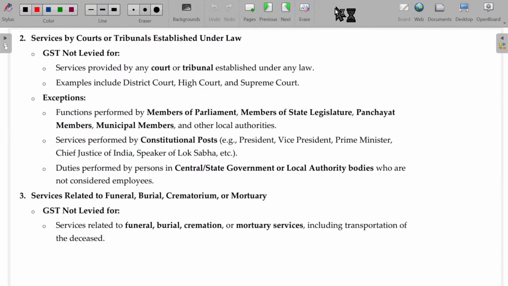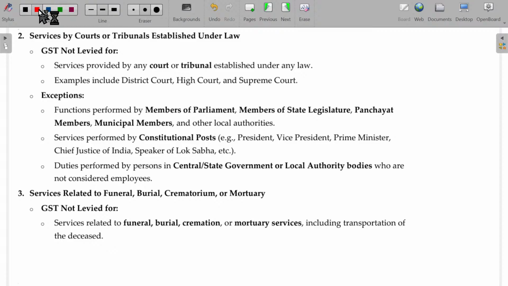Now, the second one. Usually, services by courts and tribunals established under any law, High Court, Supreme Court, whatever services they do, GST is not levied. Okay? Services provided by any court or tribunal established under any law will not be subject to GST.